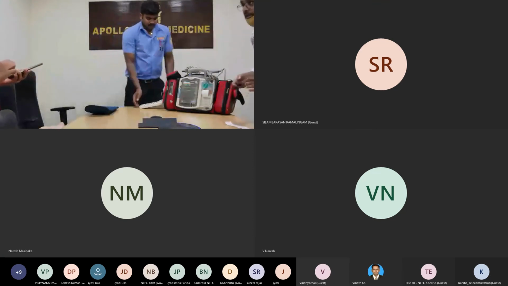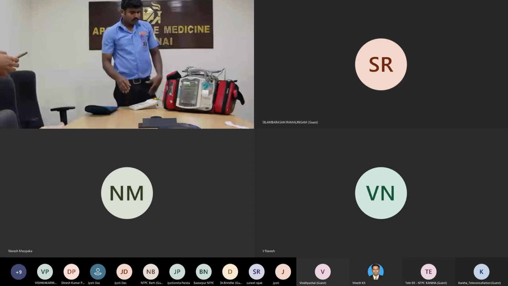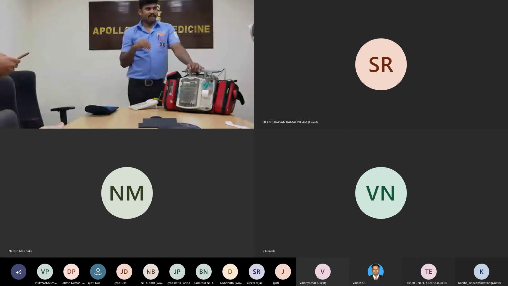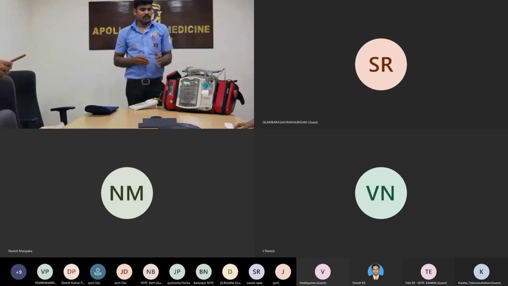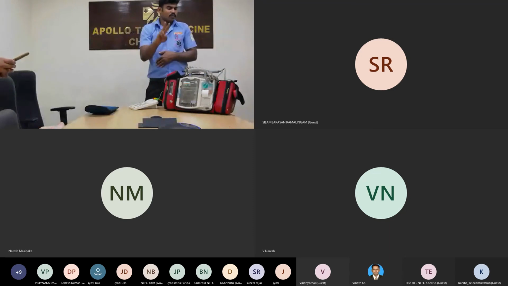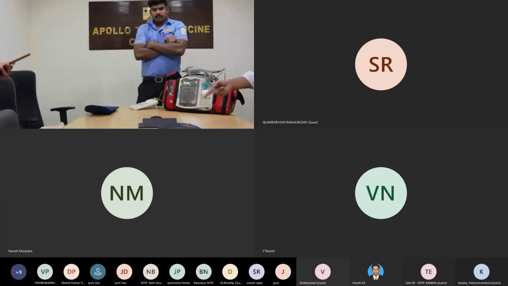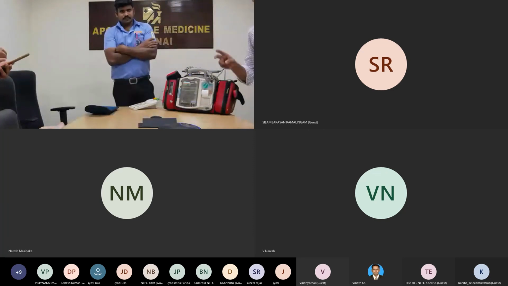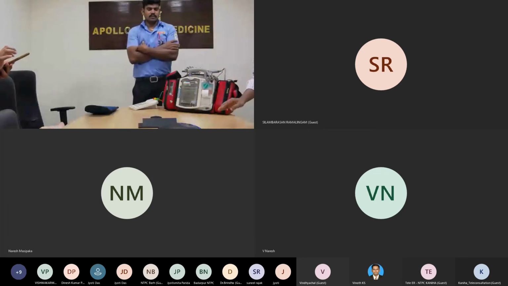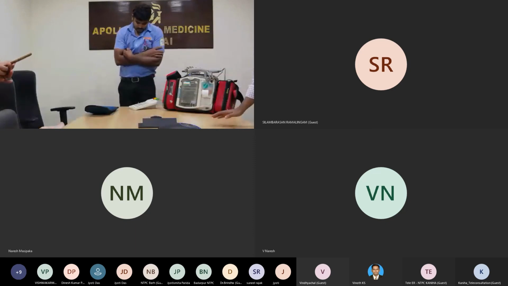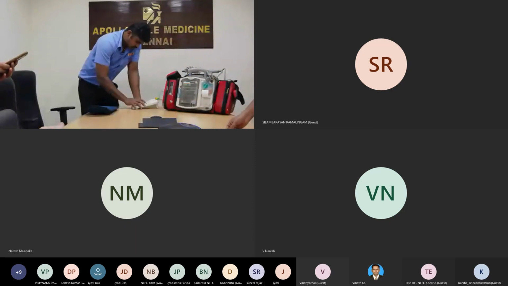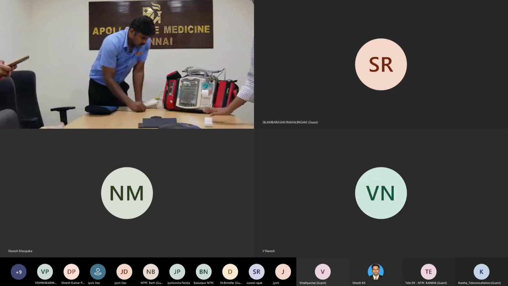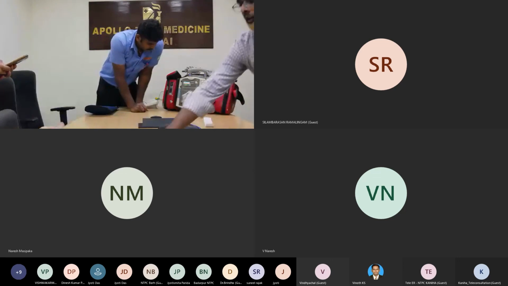Now they are going to share the rhythm on the screen. You can go ahead with the other things. So these two are the shockable rhythms. Okay, the rhythm is going to be shared on the screen now. These are the only two rhythms for which they are going to give a shock to the patient: pulseless VF and ventricular tachycardia.